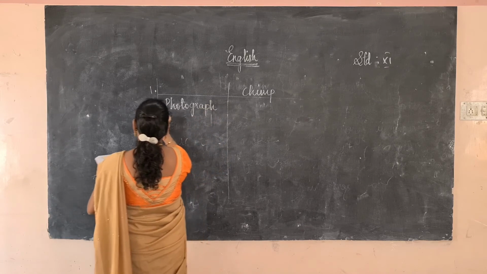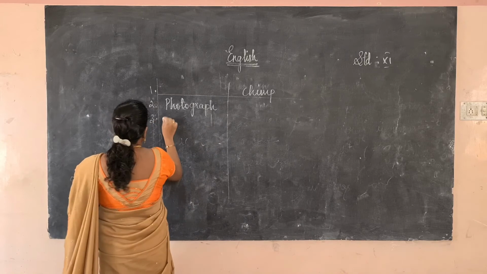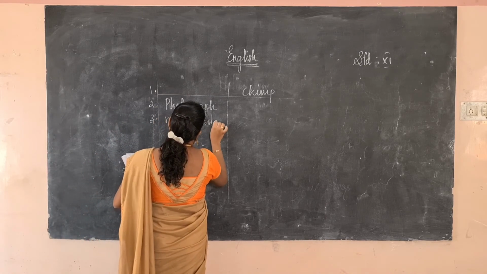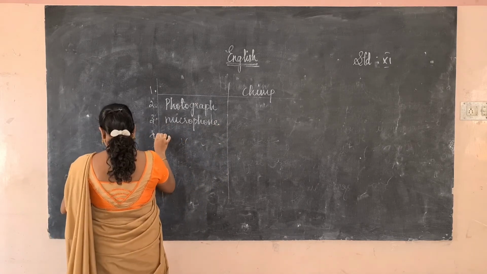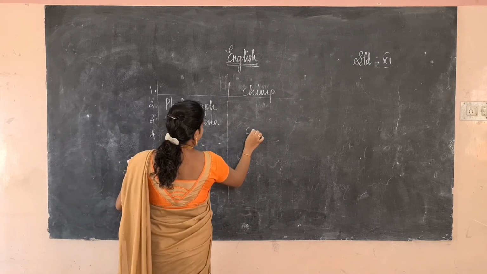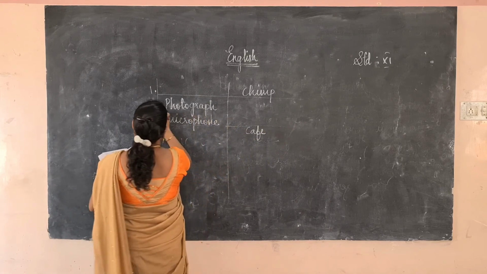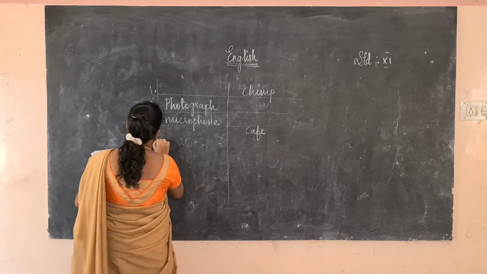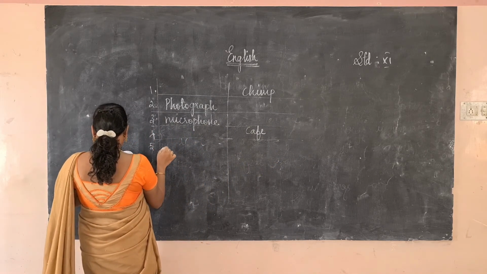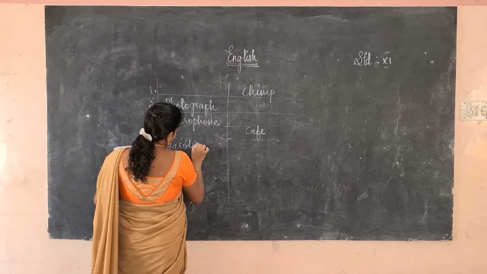Photograph. The third one is mic, they have given, so we have to write microphone. The fourth one is cafe. The fifth one, gasoline, gas. The full form of gas is gasoline.